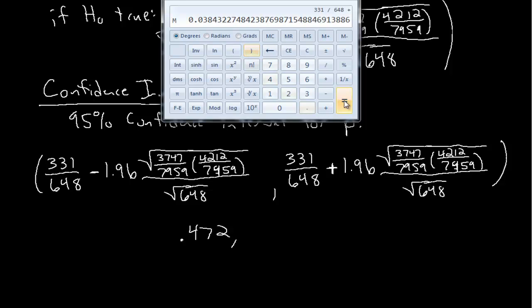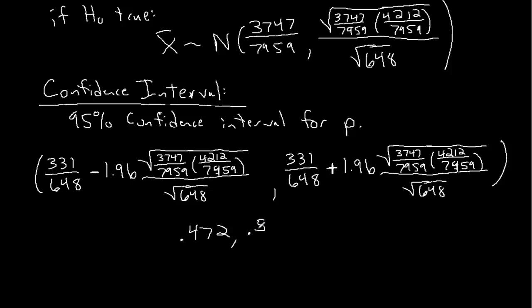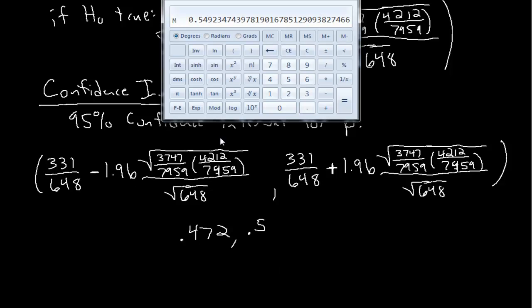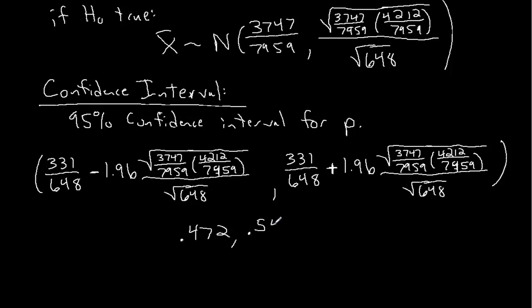Why do you not like that? Okay, there we go. Oh, I see it. Didn't want to close my parentheses. 0.549, I believe it was. Yes, 0.549.